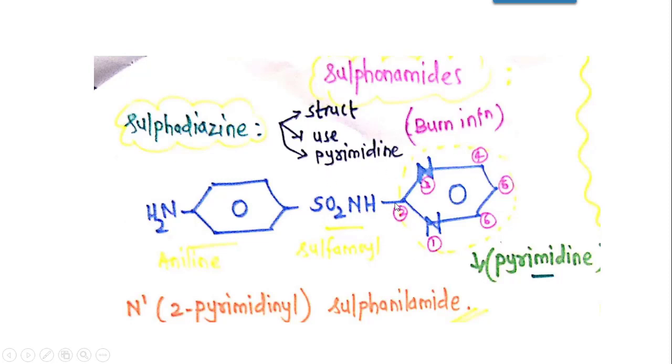So pyrimidine ring containing बहुत से other भी drugs है, so we cannot say that this question particularly belongs to sulfadiazine only, but you can write down the structure if the question comes like draw the structure of drug containing pyrimidine ring. With this we finish with the sulfadiazine. Thank you.